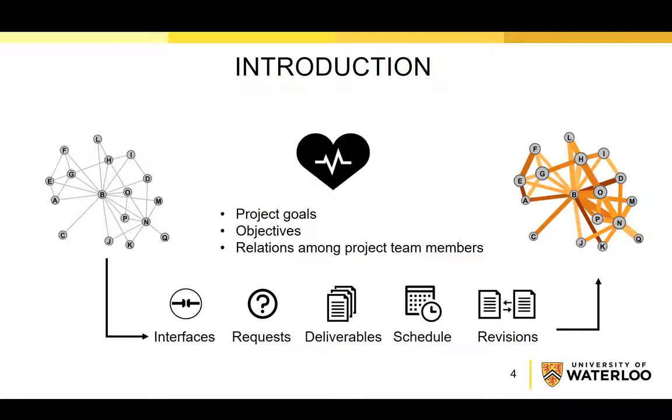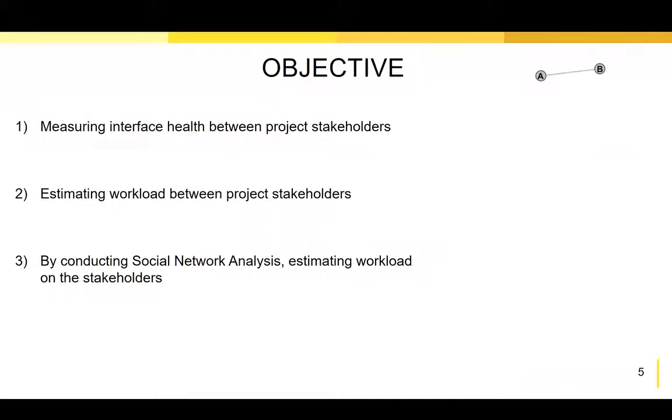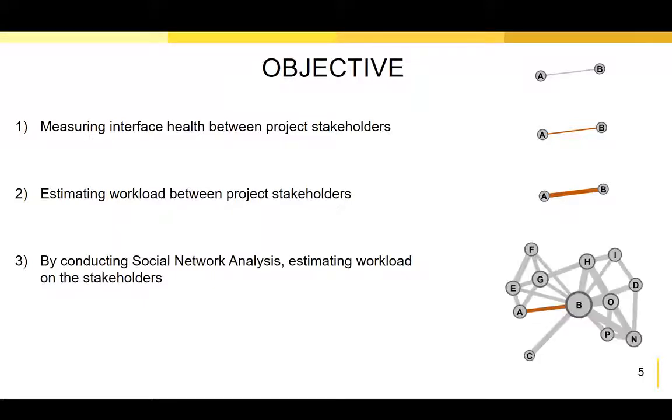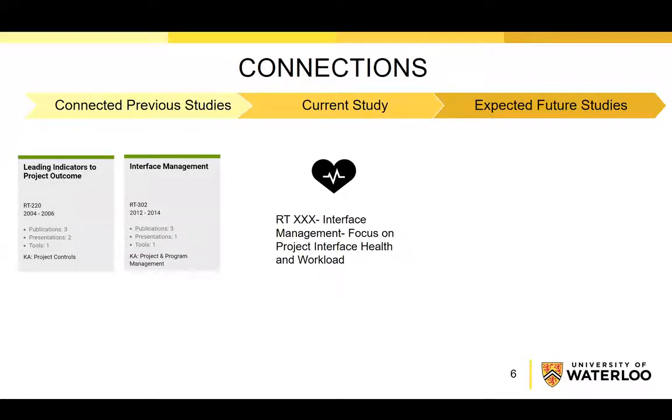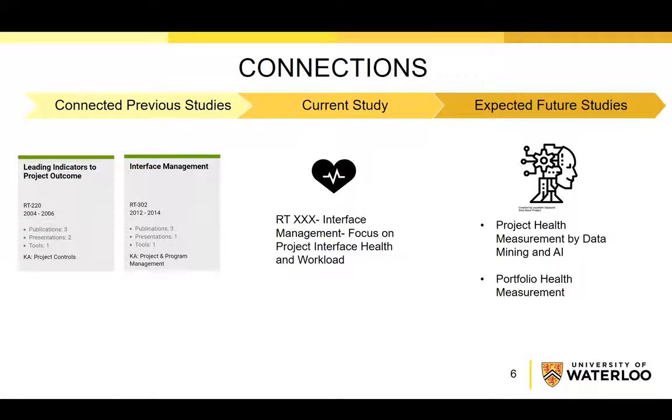Therefore, it is important to detect any unhealthy and overloaded connections between project stakeholders before the overall project health condition gets affected. In this research, our main objectives are measuring interface health between project stakeholders, estimating workload between project stakeholders, and estimating workload of the stakeholders by conducting social network analysis. This research has connections with previous CII research projects such as leading indicators to project outcome and interface management. And it is expected that this research will open doors to new CII research projects on project health measurement by data mining and AI, and portfolio health measurement.